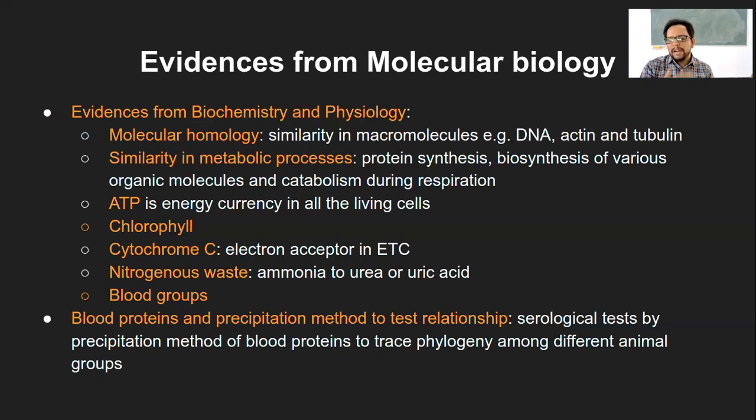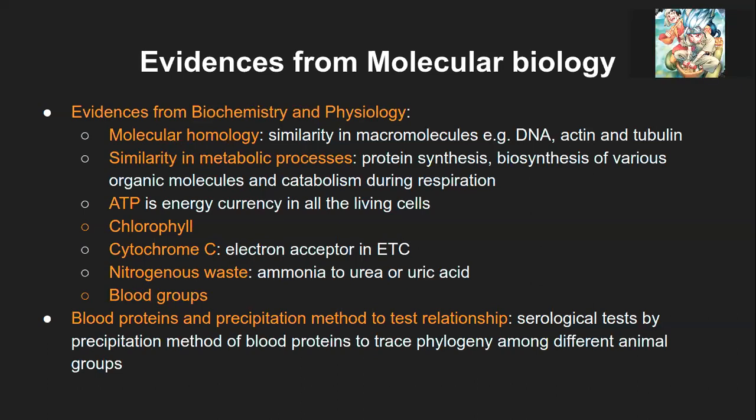If those antibody-antigen reactions occur, we will find a precipitate. That is a direct indication that these two species are related, because they have antigens and antibodies common to each other. If that particular sample is not forming any precipitate, that means these two species have totally different blood proteins, so it will not show any precipitate.